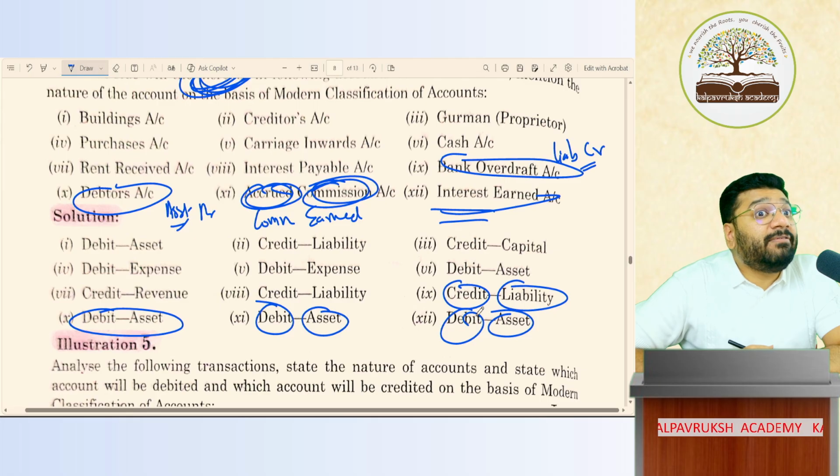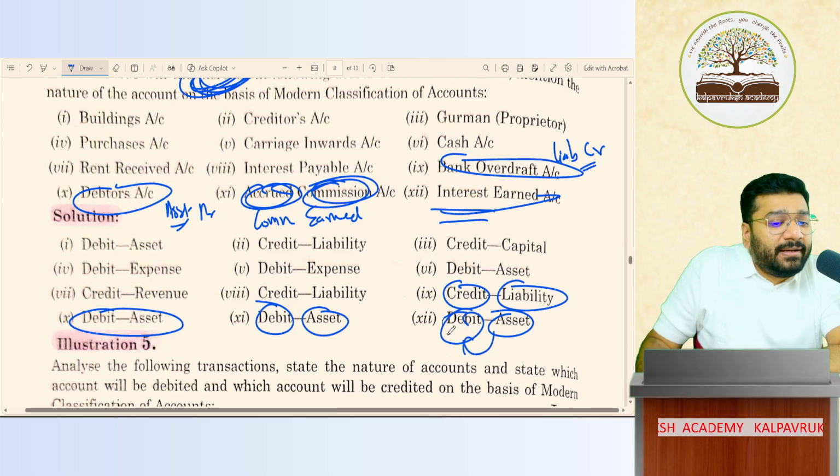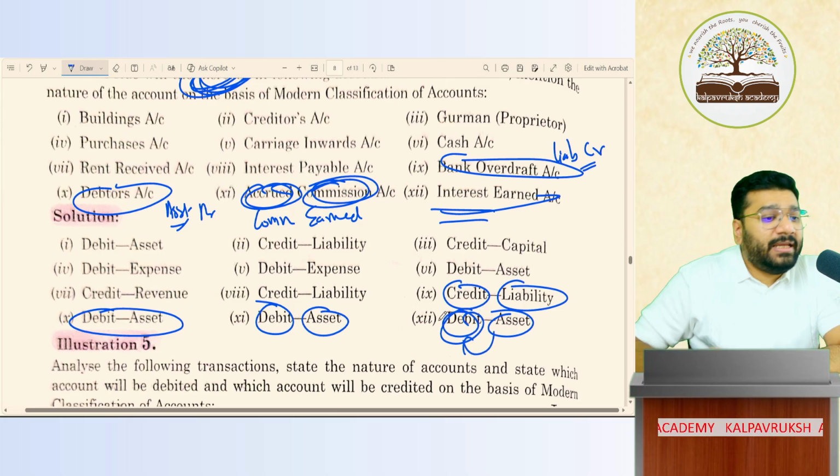Interest earned is receivable. When will I receive? In future. Hence it is an asset. To increase an asset, debit. Any problem so far?